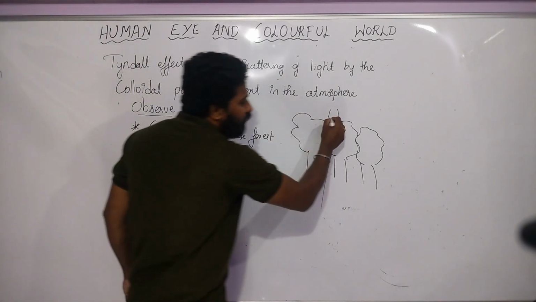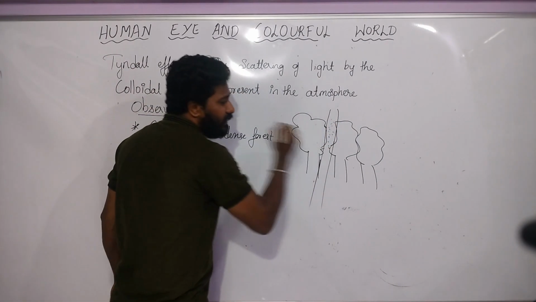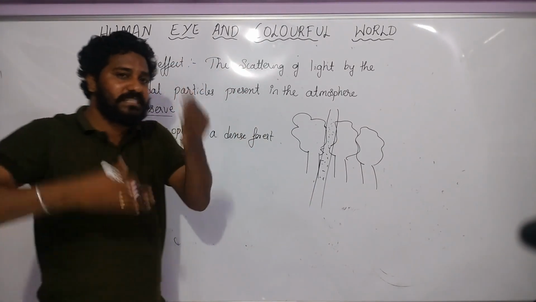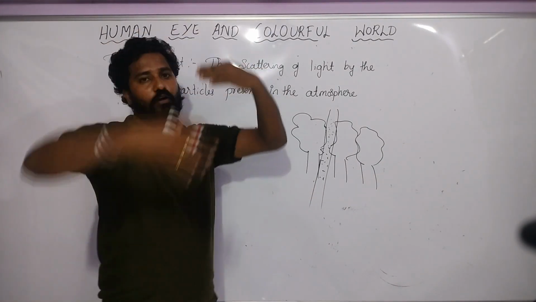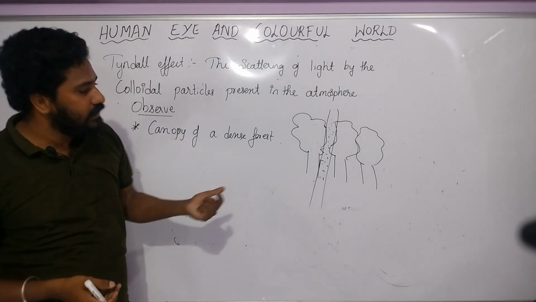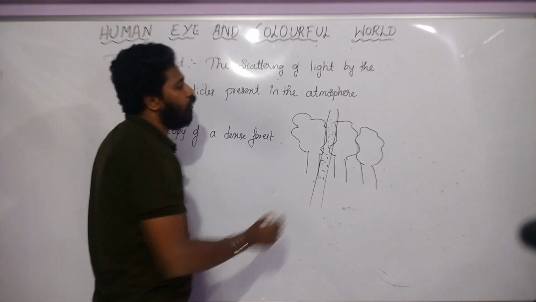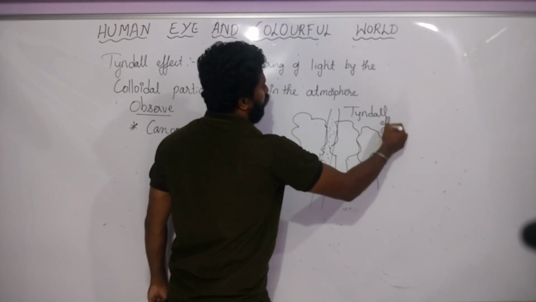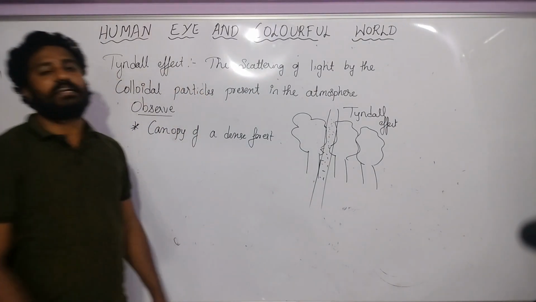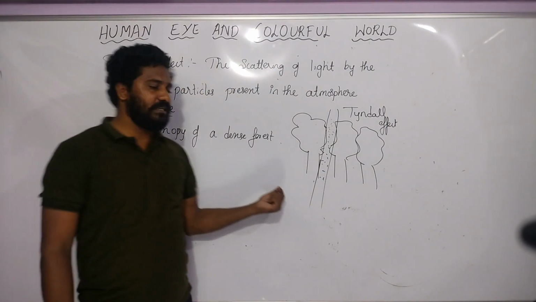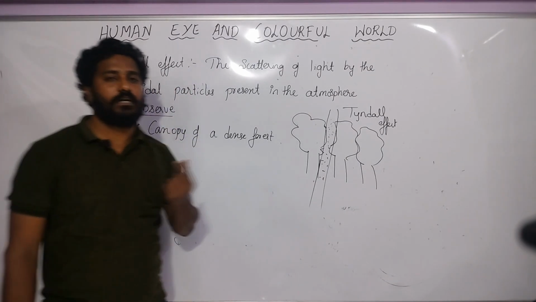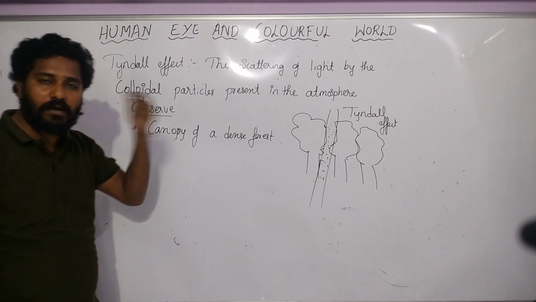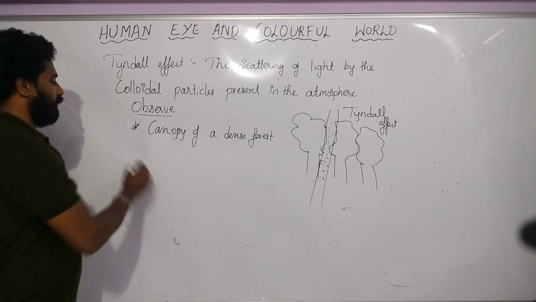When the sunlight passes through this, all these particles will float around. You will see the particles floating around. This effect is called Tyndall effect: the scattering of light by the colloidal particles present in the atmosphere. Understand? So this we can observe in a canopy of a dense forest.